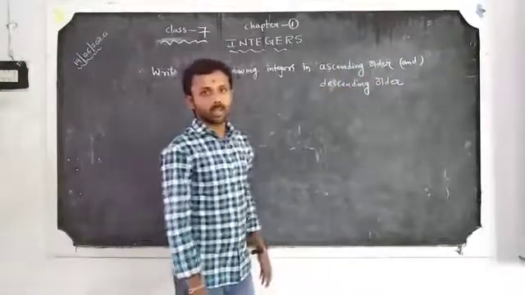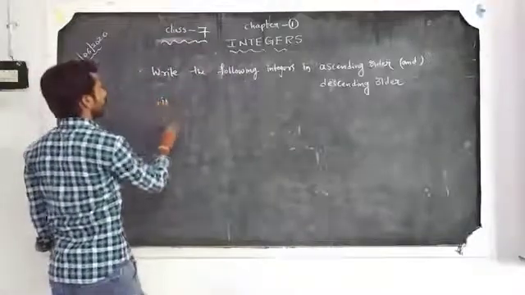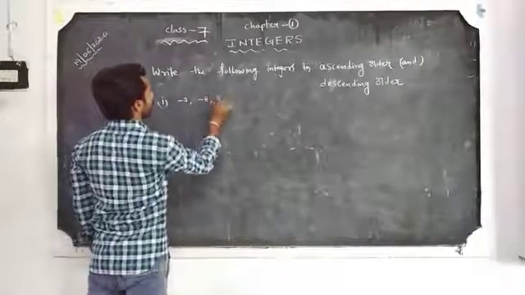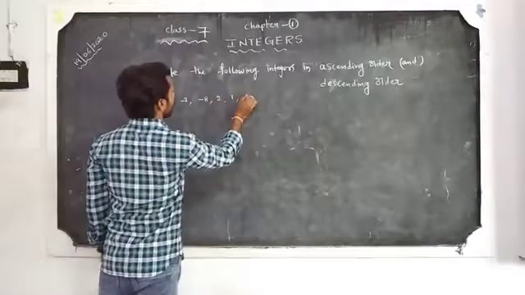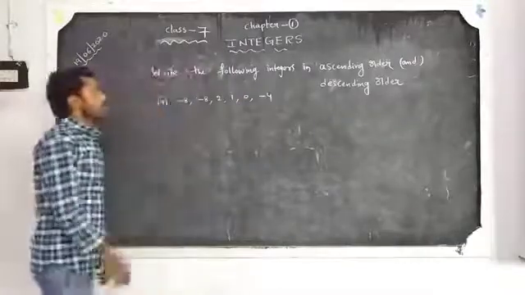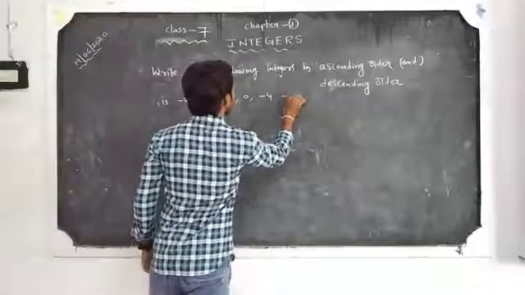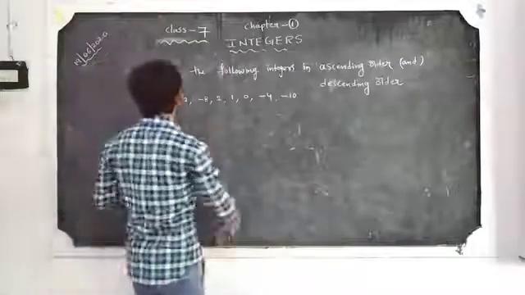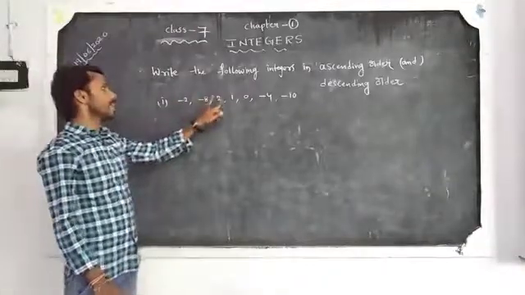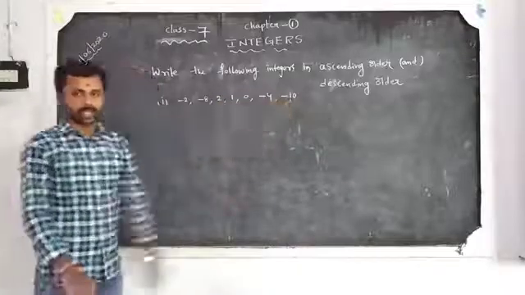Let us write an example: minus 2, minus 8, 2, 1, 0, minus 4 and minus 10.